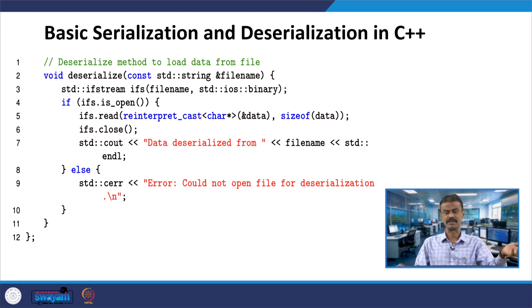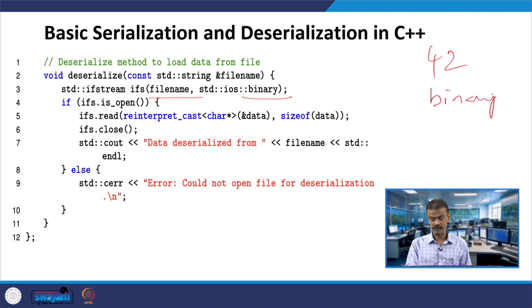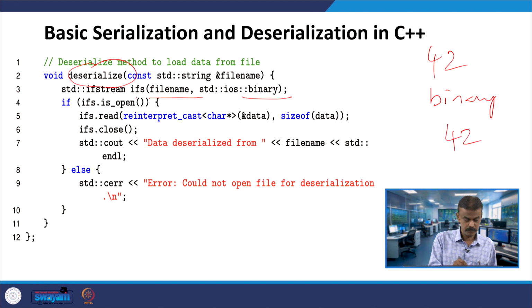So exactly you are going to reconstruct. You have the binary format, and the binary format will be converted into the original value. Assume that my input is 42 and the corresponding binary will be there in the file, and from here is the deserialization; the meaning of deserialization is that I am converting back. So again I want to have 42. Here you have ifs, which is nothing but the object whose class is ifstream. You have a file name and then you are going to read the binary, that is the meaning here, exactly the opposite of what we have done in serialization.